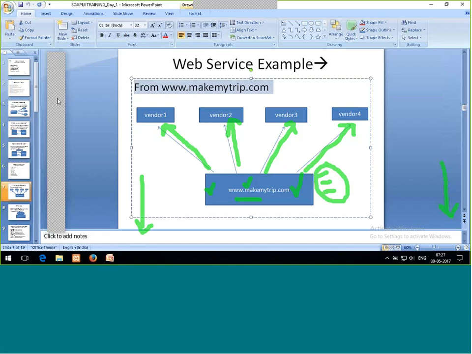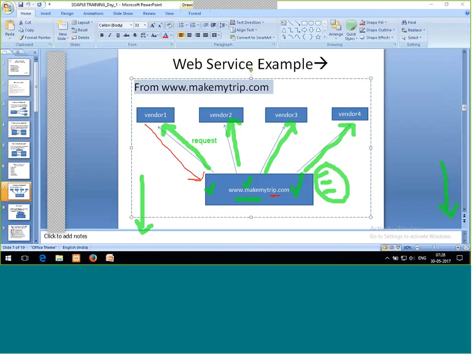Let me write here in green color: it is the request. So what do I get back? If I send my requirements to all the vendors, then from vendor 1, I get back a response. Say you have thousands of vendors. What is working behind the scenes is that MakeMyTrip is going to send your request to all 1,000 vendors.